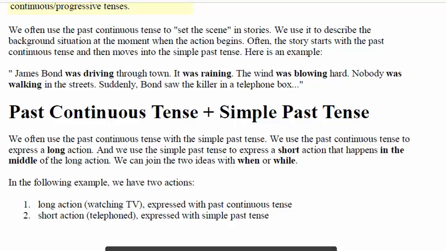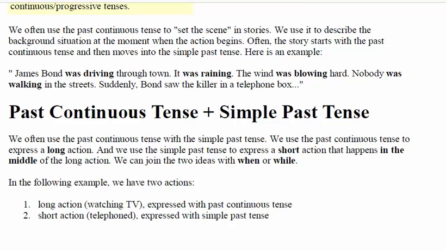Here is an example. Bond was driving through town. "Was driving" is a past continuous tense. It was raining. The wind was blowing hard. Nobody was walking in the street. Suddenly, Bond saw the killer in the telephone box. So "saw" comes here. This driving, was raining, was blowing, was walking are all examples of the past continuous tense, but it suddenly changed into "saw," which is the simple past tense.